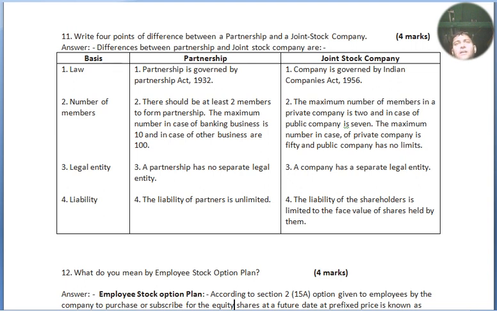Under joint stock company, the minimum number of members in a private company is 2 and in a public company is 7. The maximum number in a private company is 50 and a public company has no limit. Point number 3, legal entity. A partnership has no separate legal entity, and a company has a separate legal entity, called an artificial person. Point number 4, liability. The liability of partners is unlimited. The liability of a shareholder is limited to the face value of shares held by them.